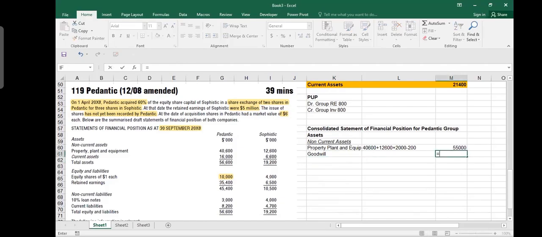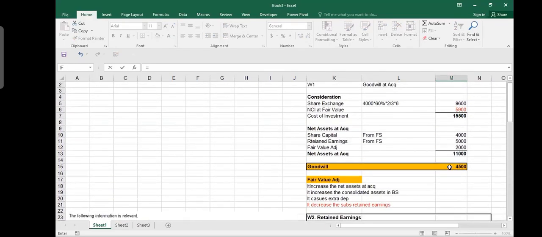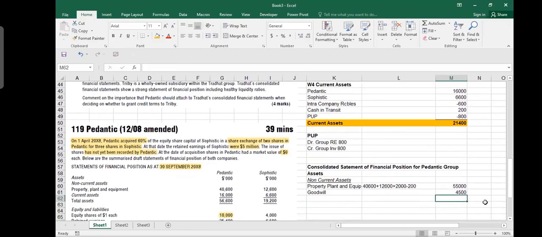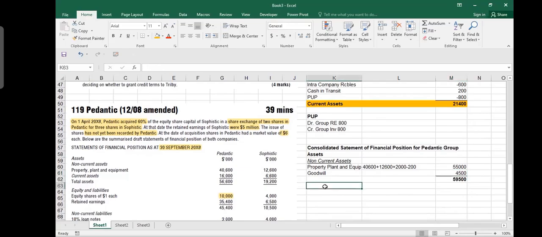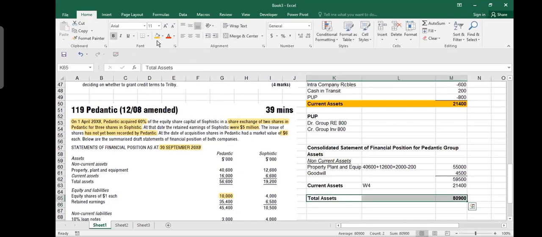And how much is our goodwill? In group consolidation, we write down the goodwill, which is 4,500, 4.5 million. So I can say that the assets here are 59.5 million. And then I start writing down current assets. So how much are the current assets? If you remember, we calculated group current assets like this, and you should say from here, working number 4. So now you make a total of these two numbers. So 80,900,000, that I would say is total assets. It's done. 80.9 million.